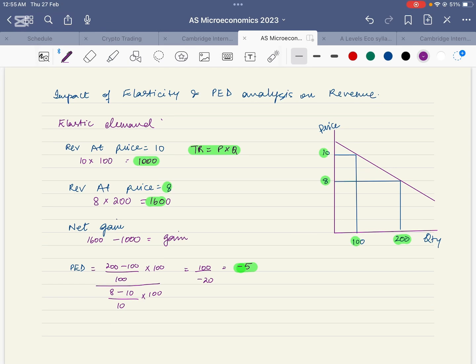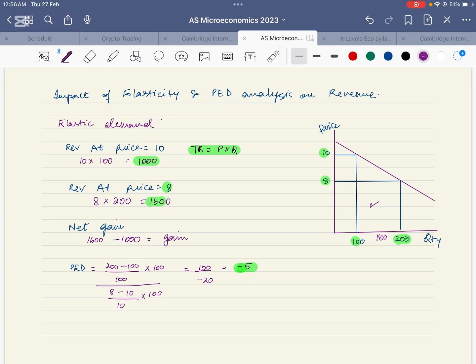We can already see that the percentage change in quantity demanded is high as compared to percentage change in price. There's a 100% change in the quantity demanded. So how much gain will the company have? Gain is this box and this is 600. Why 600? This will be 100, the difference between 100 and 200. The vertical distance is 0 till 8. So the area of the box which I have ticked is 8 multiplied by 100, which is 800.